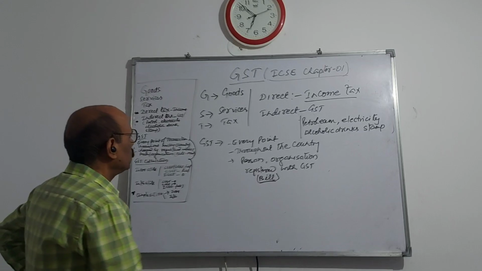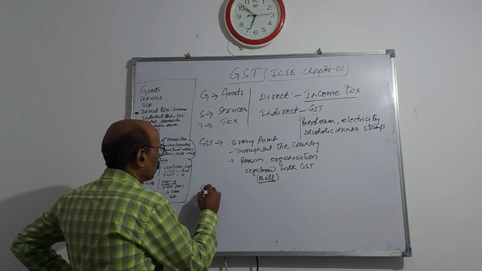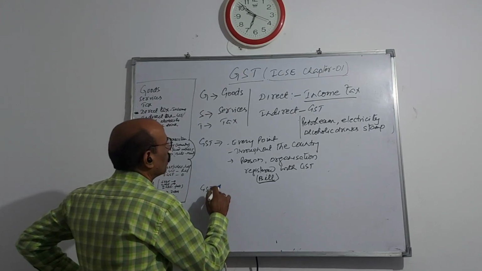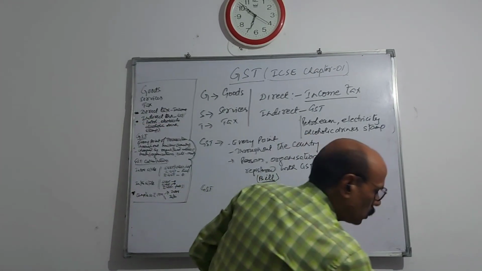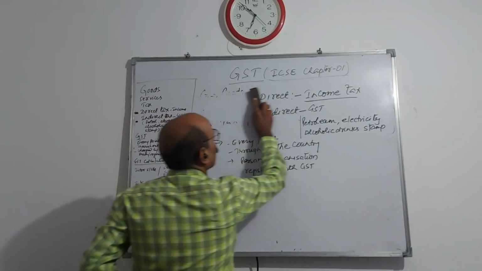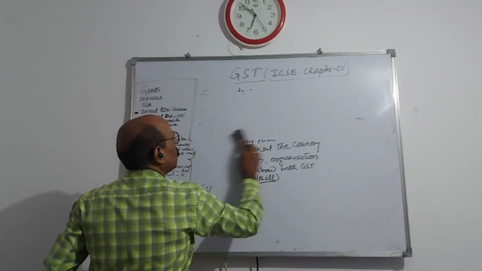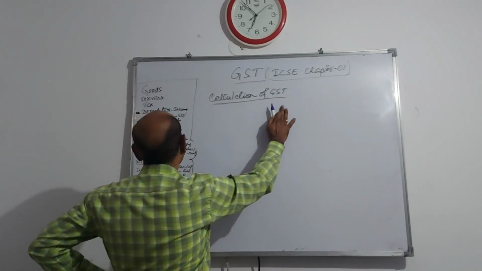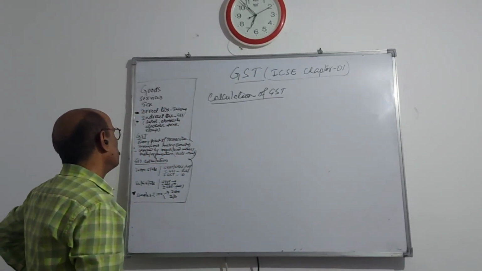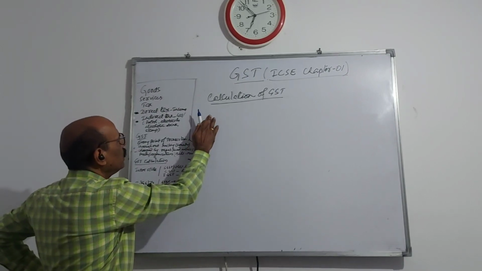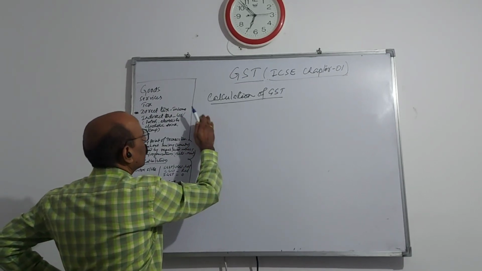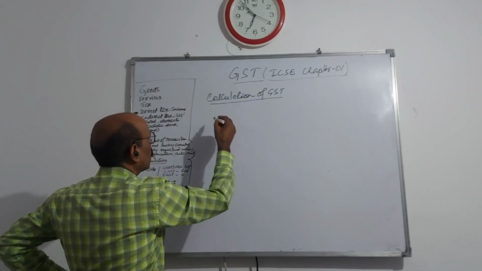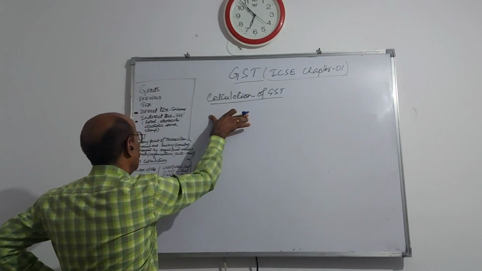Now, how is GST calculated? Let us start the calculation of GST. In GST, goods and services are transacted from one place to another place. Two types of transaction may be there.